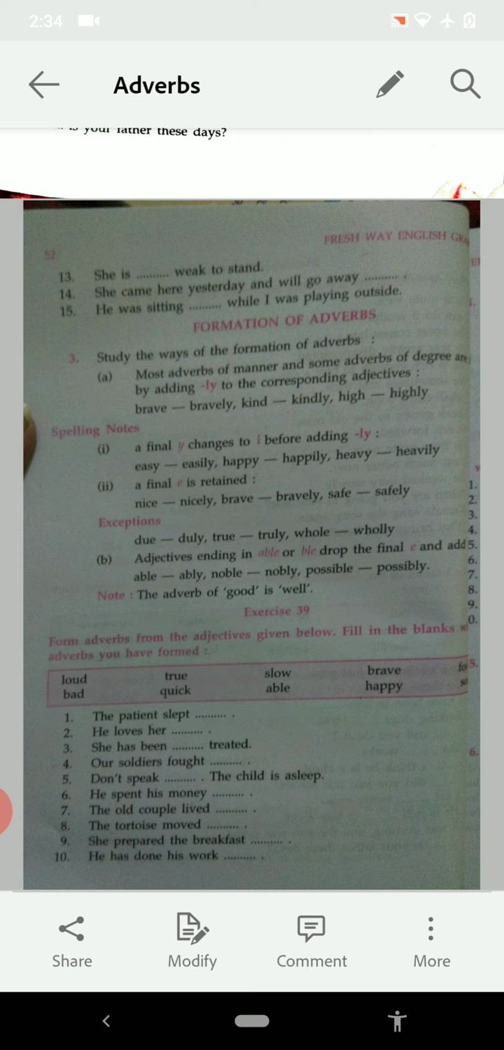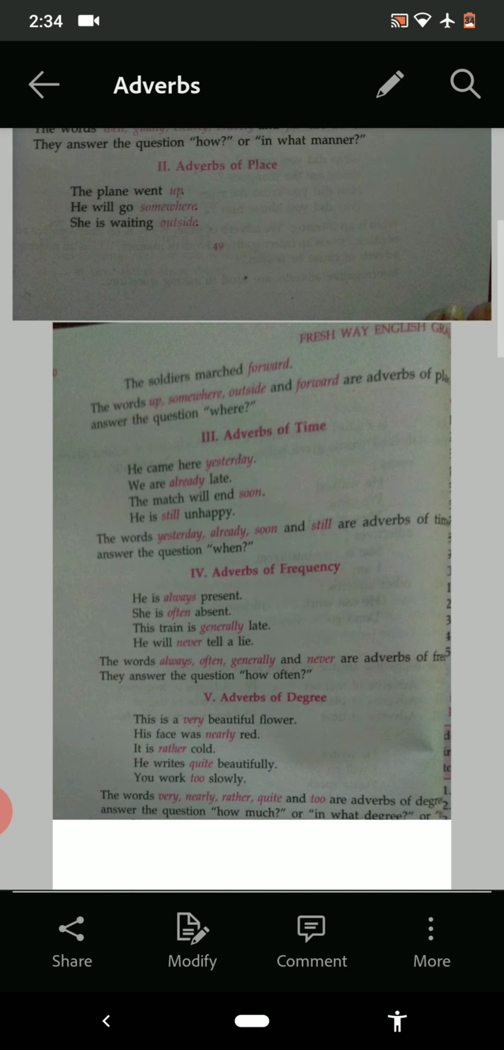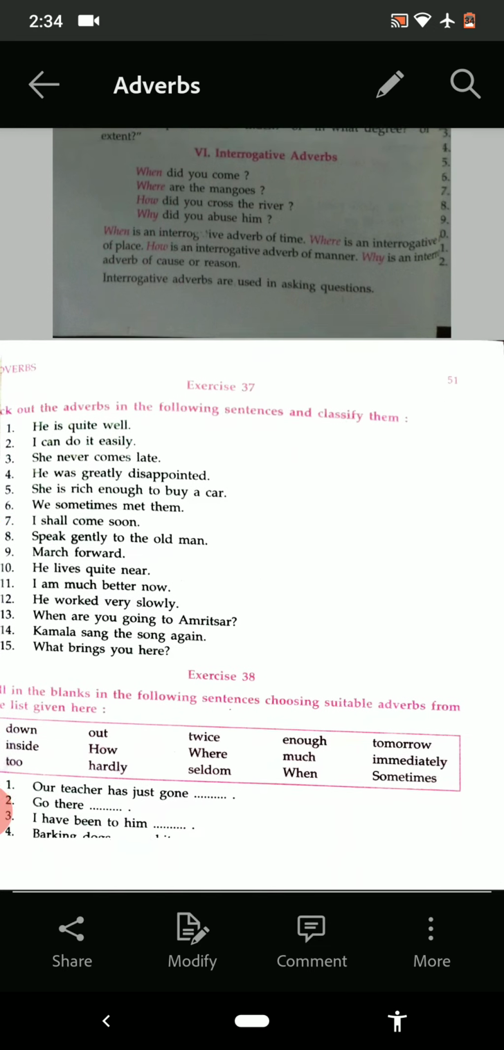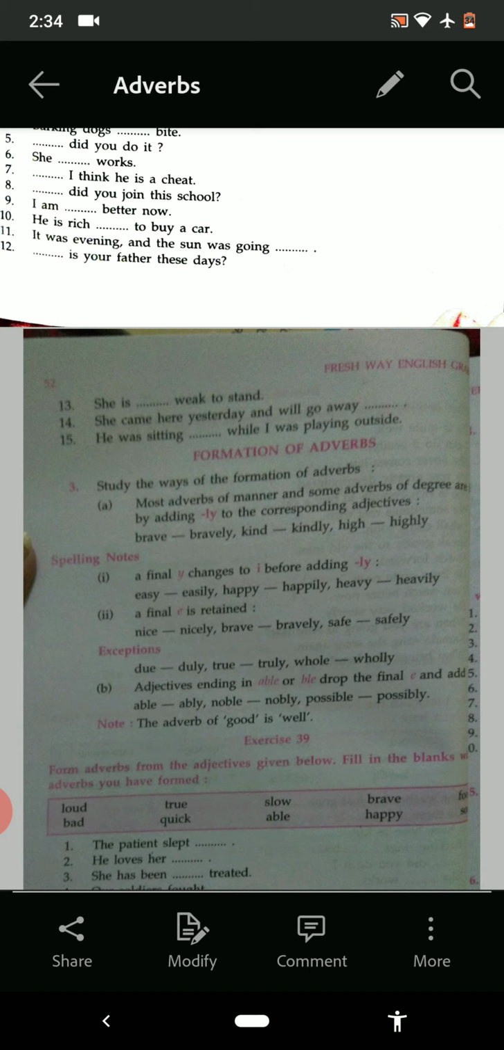Then see the spelling notes. A final y changes into i before adding ly. See here. Sorry, the page has gone. Okay, it has come back. Now see. So, easy, easily, happy, happily, heavy, heavily.